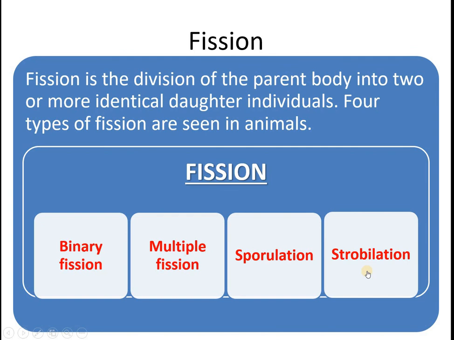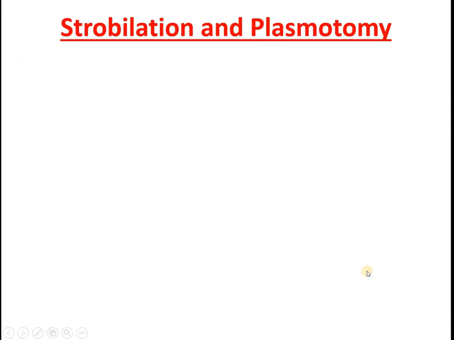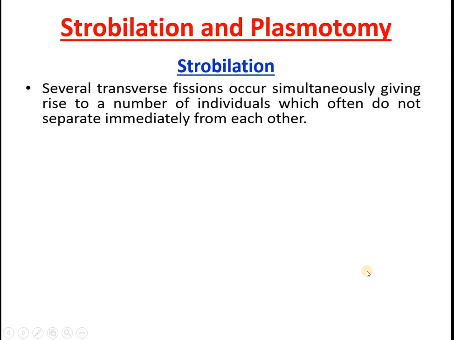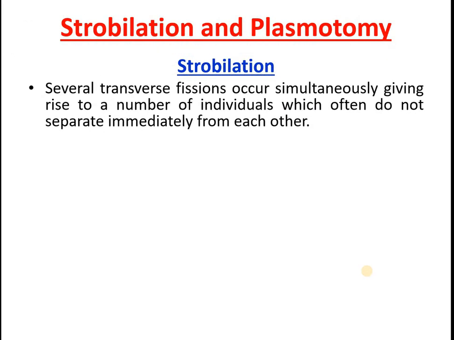Now the last one, strobulation. What is strobulation and plasmotomy? Strobulation. Several transverse fissions occur simultaneously, giving rise to a number of individuals. That is very important. A transverse fission takes place so that a number of individuals are formed which often do not separate immediately. The example is the metazoan animal Aurelia.